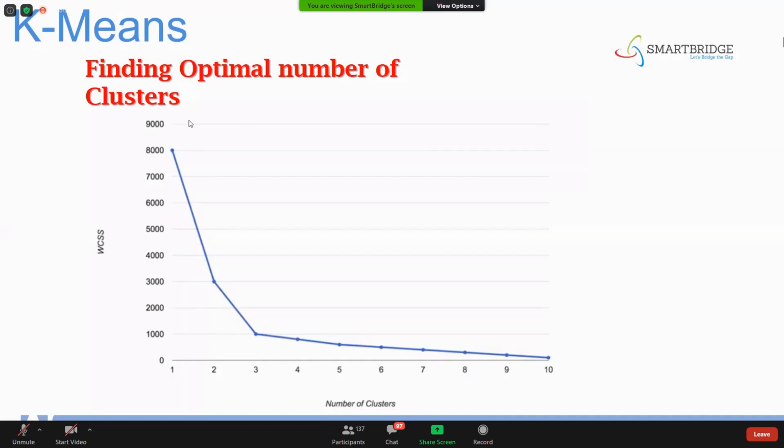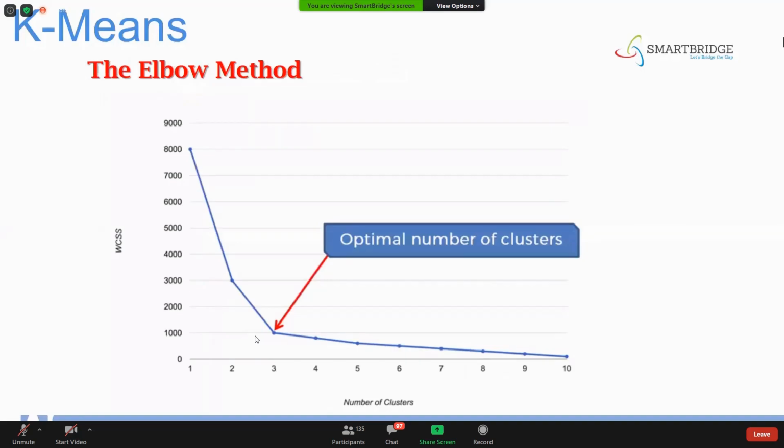So here you can see that this is your hand, right? So here we got the exact elbow shape. How are we going to identify that as an elbow shape? You can see here, from here to here there is a drastic change. Okay, and from here to here also there is a drastic change, but from here to here there is not that much of a drastic change happening, right? So that point where there is not that much drastic change will be your k value, which will be your optimal number of clusters.